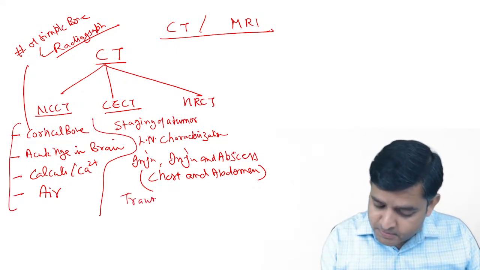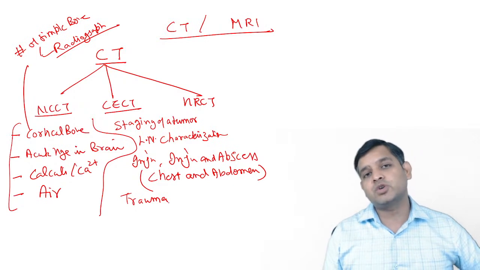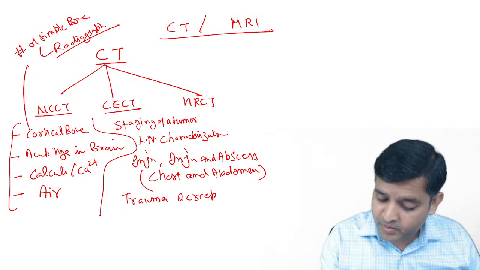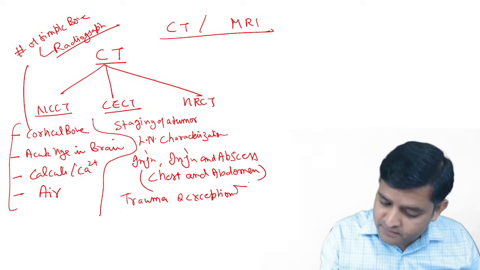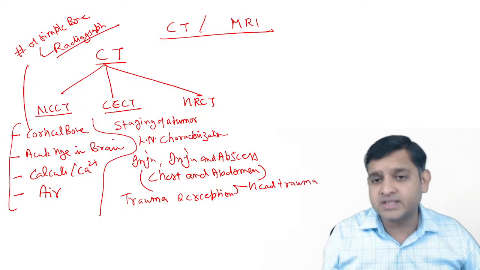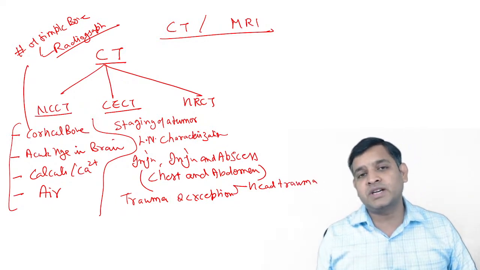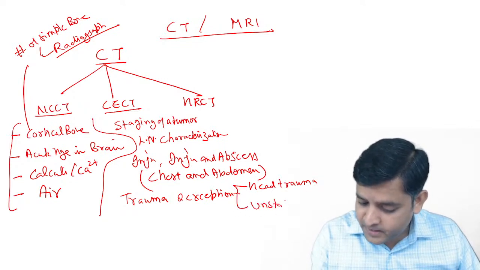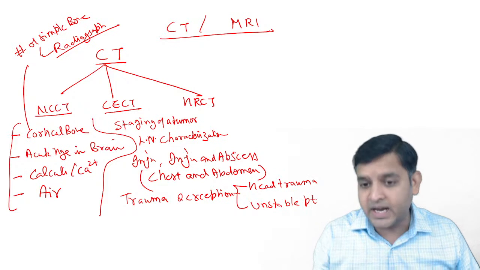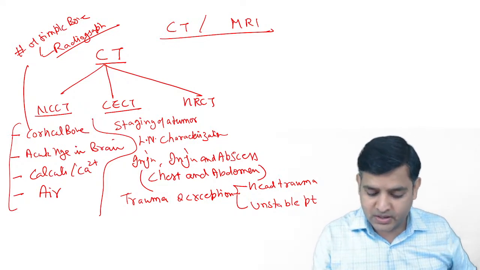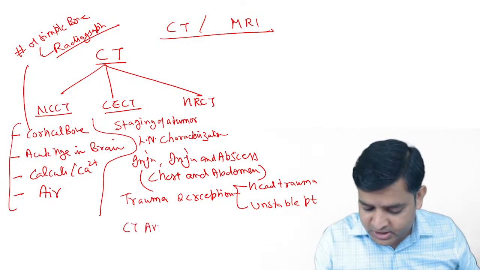Trauma. Please remember, the most useful imaging investigation in a trauma should be CECT, with 2 exceptions. What are these 2 exceptions? First is head trauma. In a head trauma, I would like to do non-contrast CT. The reason is, if I do a CECT, I do not know whether it's blood or dye. And second is unstable patient. In an unstable patient, I don't have time to do a CECT, and that is why I will not do a CECT.